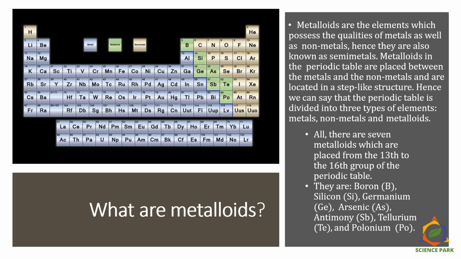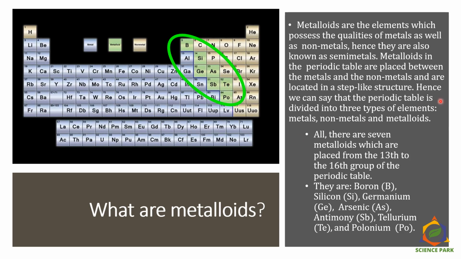Metalloids are the elements which possess the qualities of metals as well as non-metals. Hence they are known as semi-metals. Metalloids in the periodic table are placed between the metals and non-metals and are located in a zigzag pattern or a step-like structure.